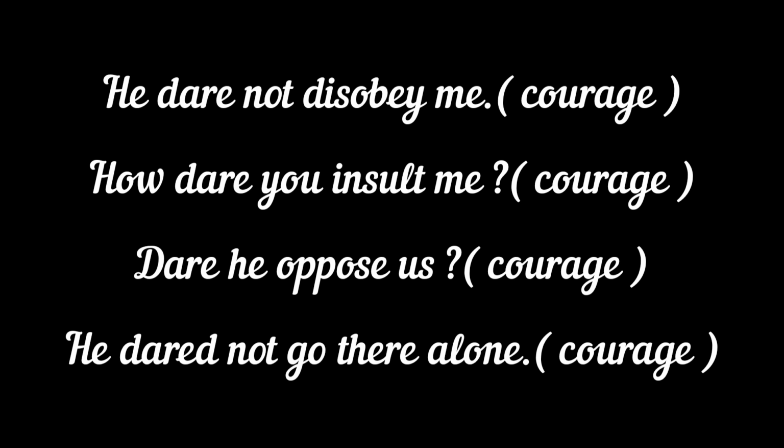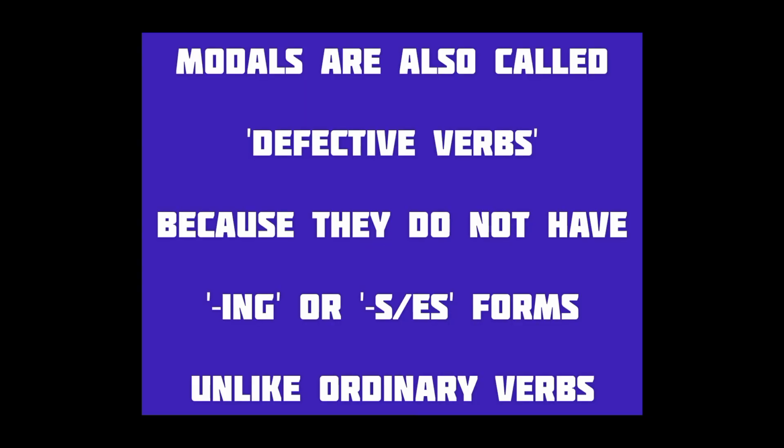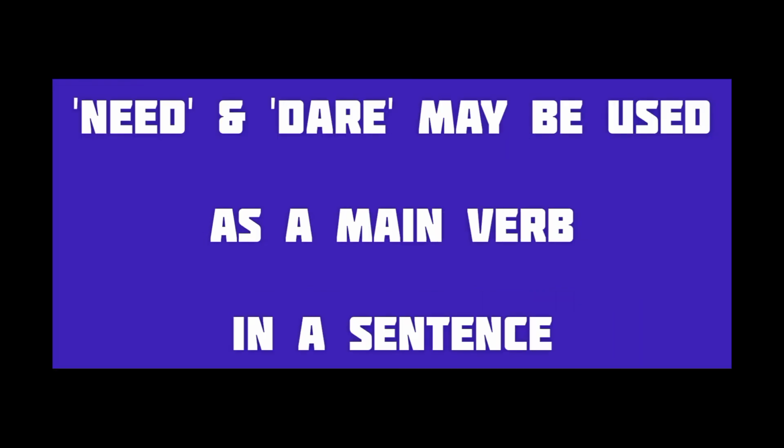In the last example, the modal verb dare is used in the past tense. He dared not go there alone means he did not have the courage or boldness to go there alone. From all these examples, we have seen so far that modal verbs do not have the ing form or the present participle form, nor the s or es form, and so they are called defective verbs. Need and dare may also be used as a main verb in a sentence. Hence, they are also called semi-modals.